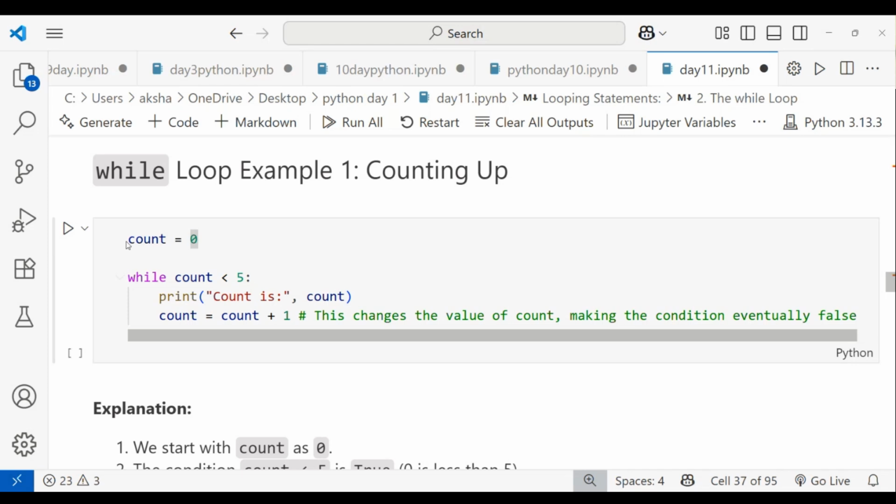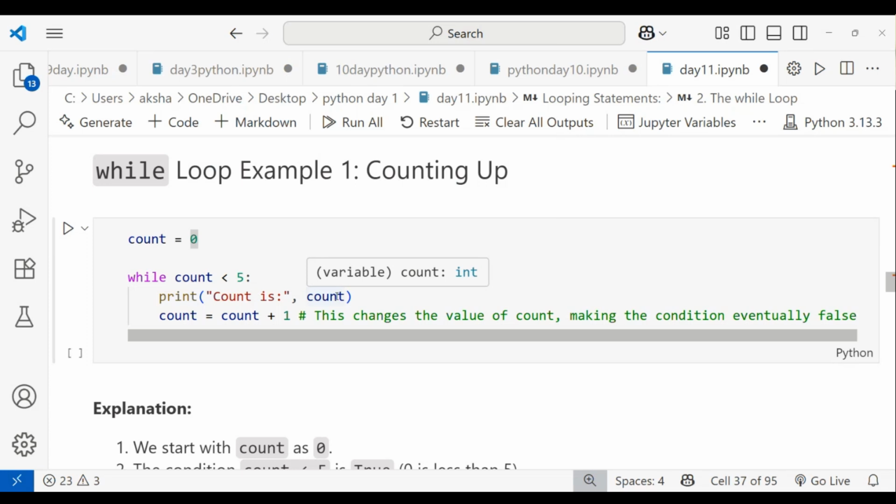I'm taking a variable called count and initializing it to 0. This is nothing but your start value. Then I'm using while count is less than 5. This while loop will work for values less than 5, that is, 4 times. And I want to print count.